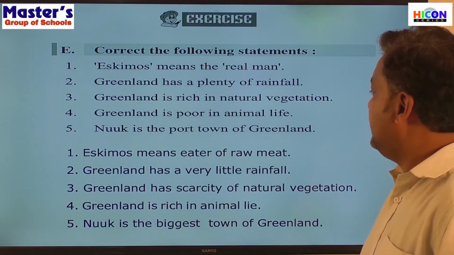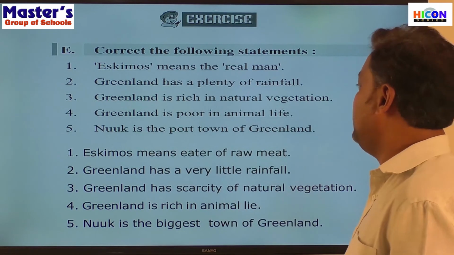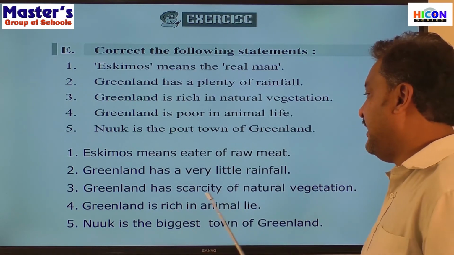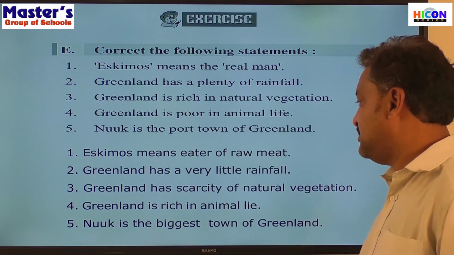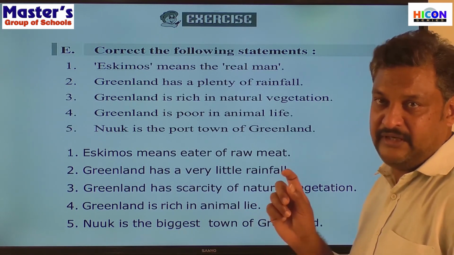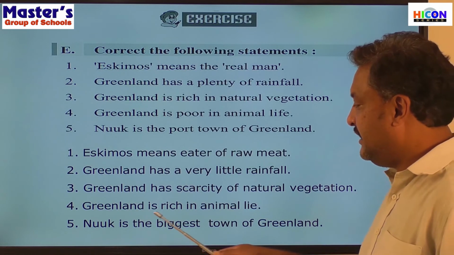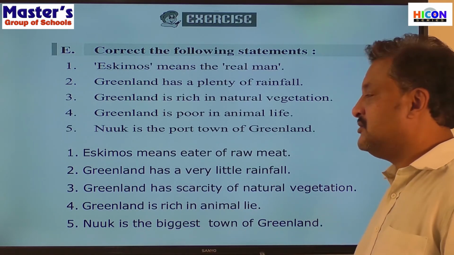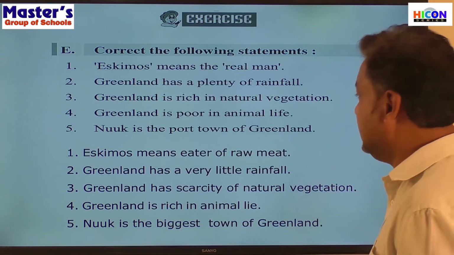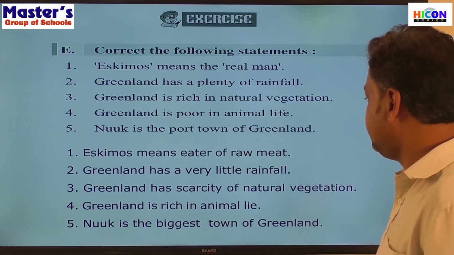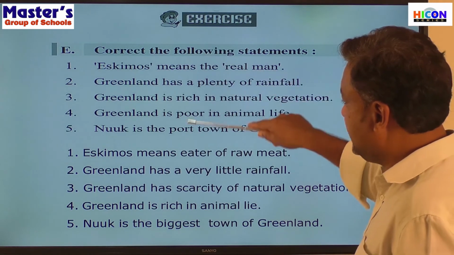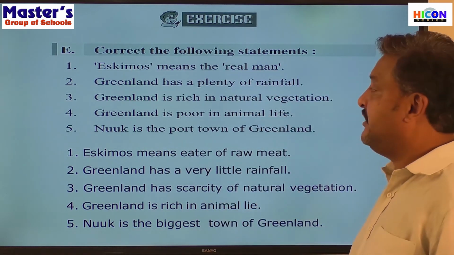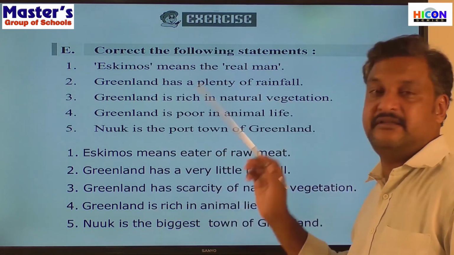Yes. Eskimos means eaters of raw meat. Greenland has very little rainfall. Greenland has a scarcity of natural vegetation, meaning very little, poor in natural vegetation. Greenland is rich in animal life. Nuuk is the biggest town, it's also the capital town of Greenland. Right? So these 5 statements are wrong and these 5 statements are the right ones. When we correct these into right statements, we get this.